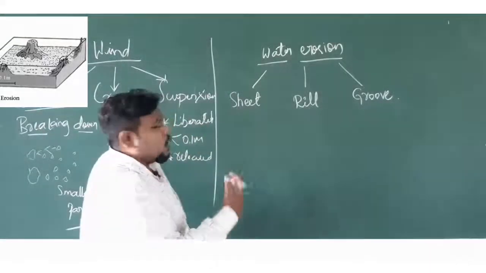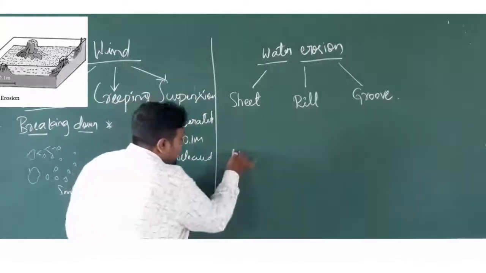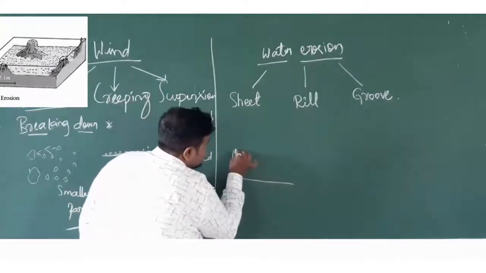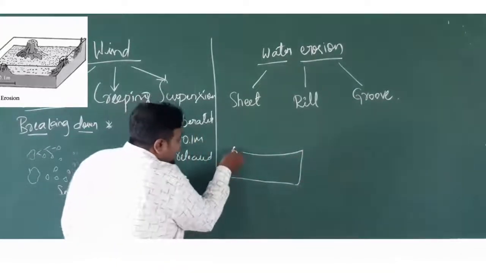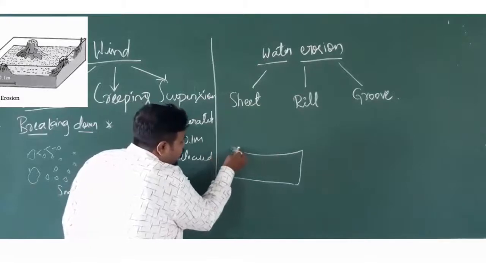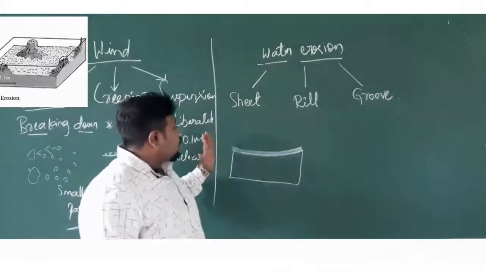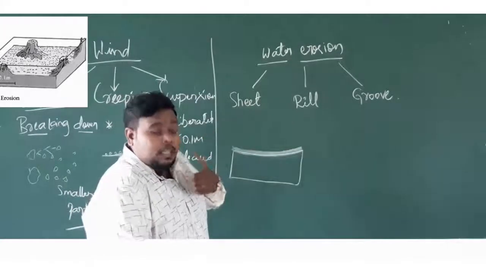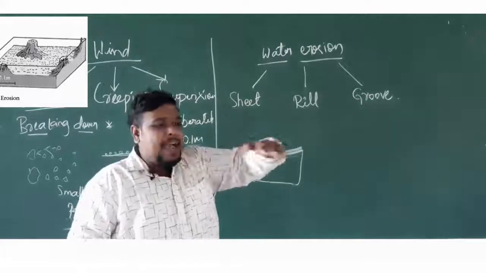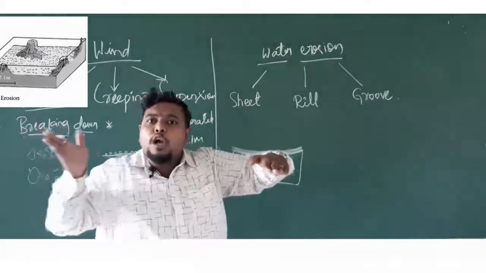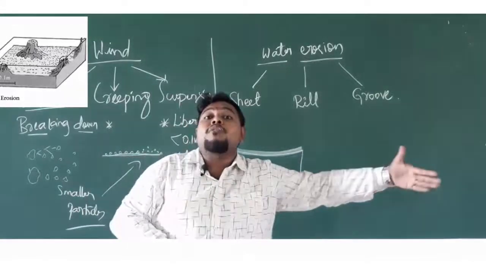Now we will see what is meant by sheet erosion. As the name says, let's take an example. This is a land. If the area is filled completely with water like this, so this is in the form of a sheet. The soil will be removed over there. Imagine this is the land or a surface here. When the water is moving directly like this, it is washing away the soil along with that water.